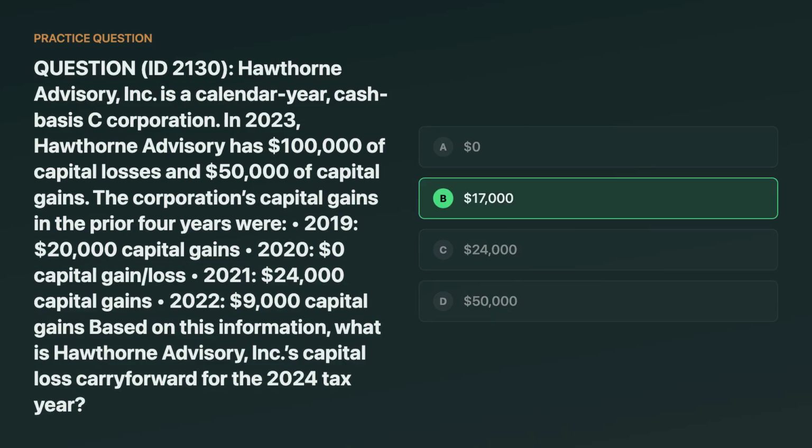The carry forward to 2024 is $17,000. The 2023 net capital loss is $50,000 because $100,000 losses minus $50,000 gains. Carry it back 3 years. Earliest first, 2020 has nothing. 2021 absorbs $24,000 and 2022 absorbs $9,000. That uses $33,000 total, leaving $17,000 to carry forward to 2024. A common wrong choice is $50,000, ignoring the carryback rule.